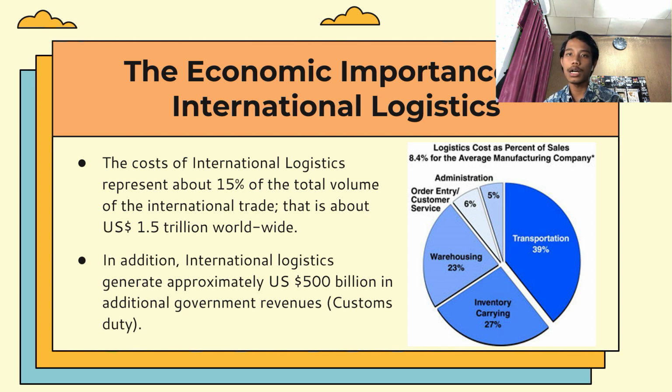That is about 1.5 trillion US dollars worldwide. The second one, in addition, international logistics generates approximately 500 billion US dollars in additional government revenues.